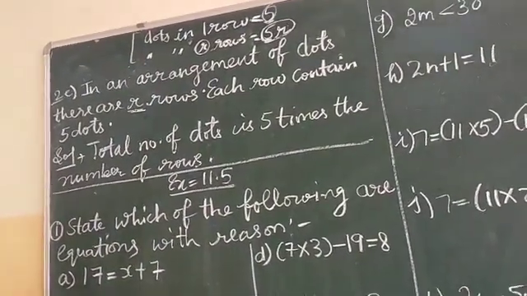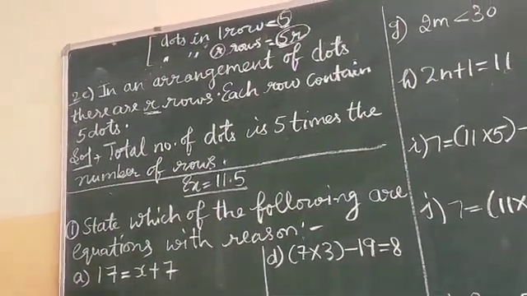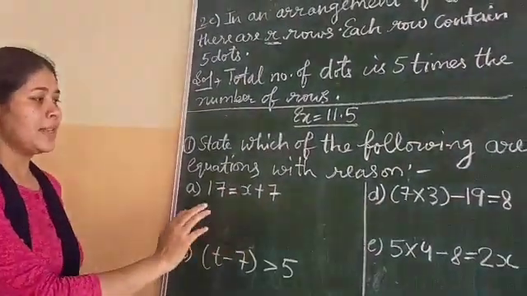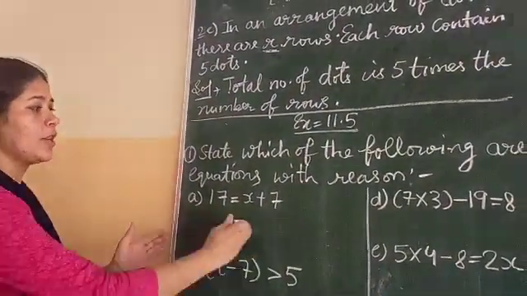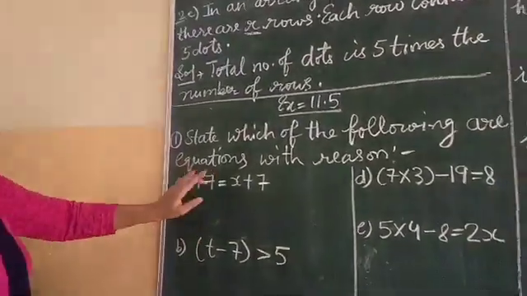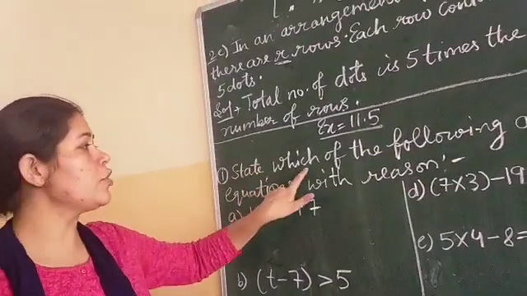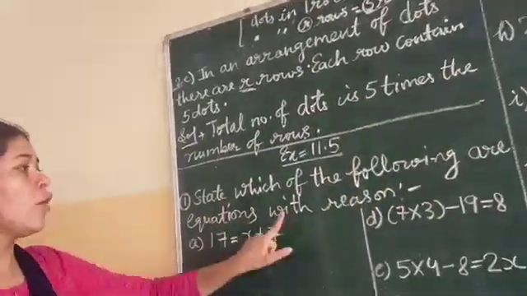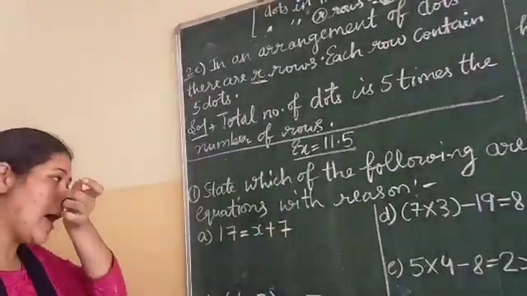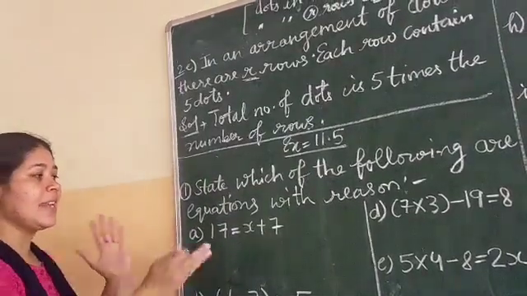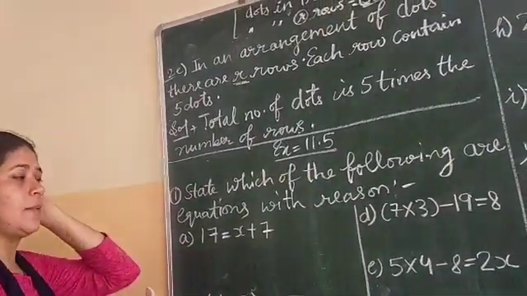Now class, we are starting exercise 11.5. This is a very important exercise. You have to solve equations in this exercise. But before that, there is the first question. Look at this question. State which of the following are equations with reason. You have to tell whether these are equations or not. If these are equations, then tell what is the reason.